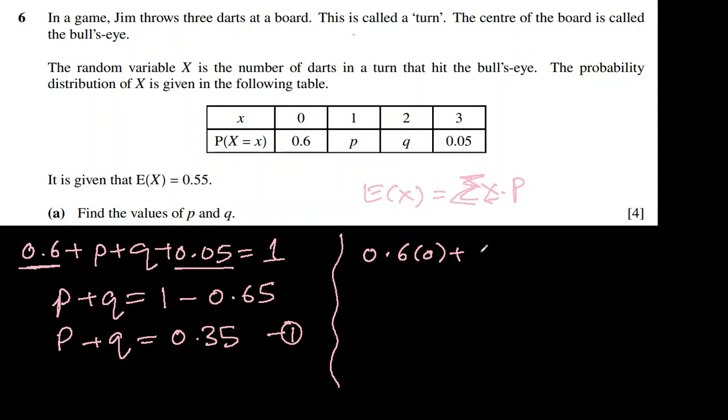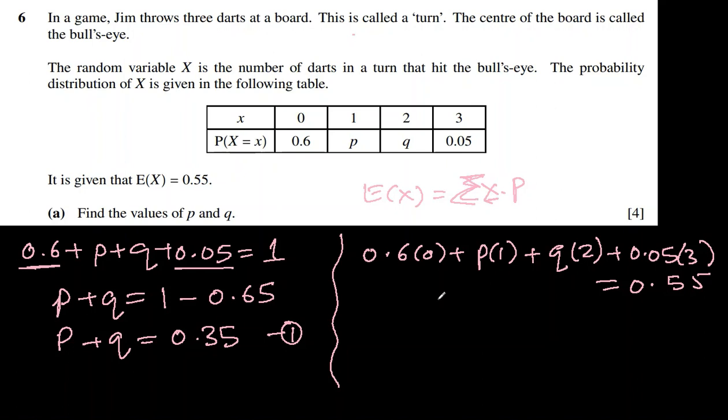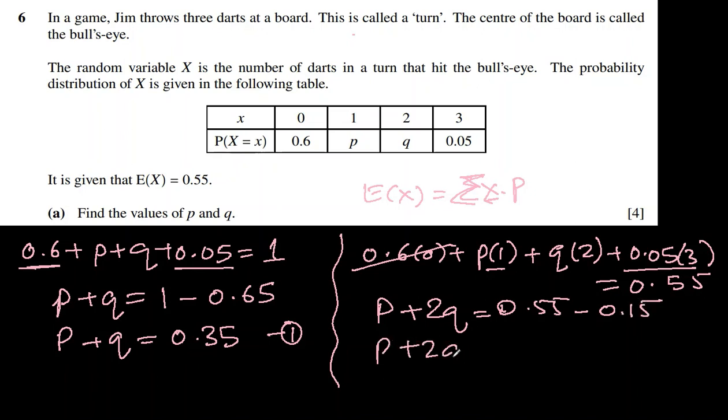Then P will multiply with 1, then Q multiplies with 2, and then 0.05 multiplies with 3, and that gives us 0.55. This becomes our second equation. Let's simplify this first. 0 goes away. P times 1 is P plus 2Q, and 0.05 times 3 will be 0.15. That I will take to the right side. 0.55 was already here, and 0.15 goes there. P plus 2Q equal to 0.4.